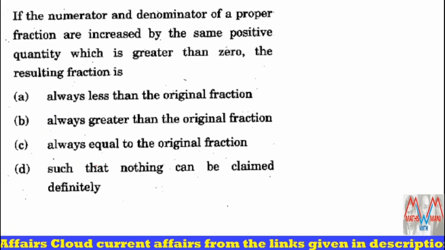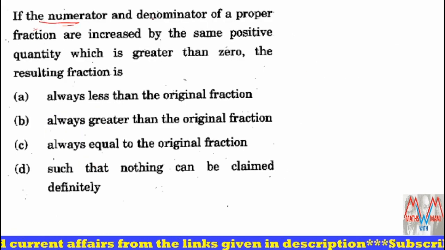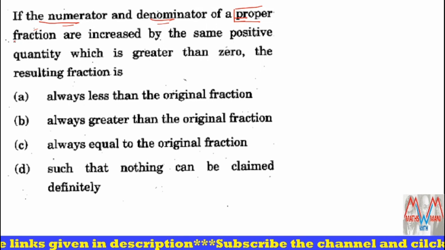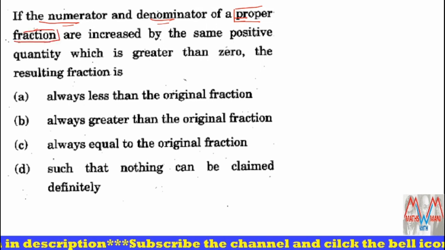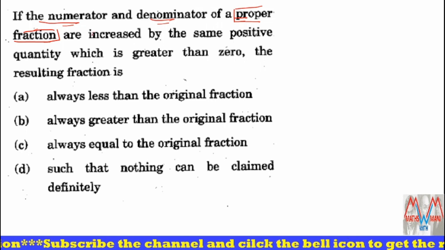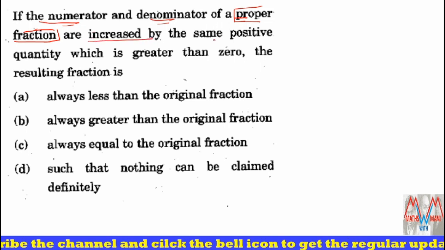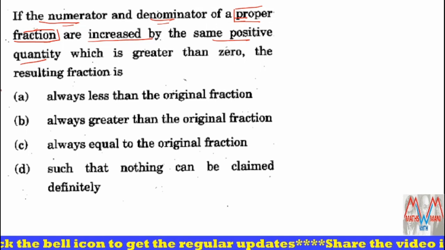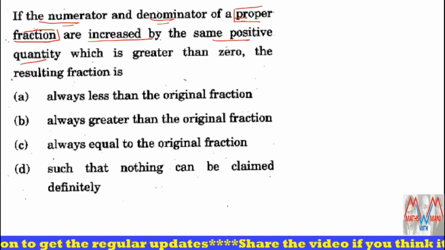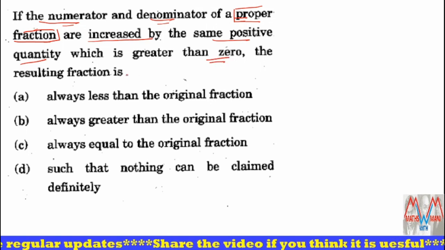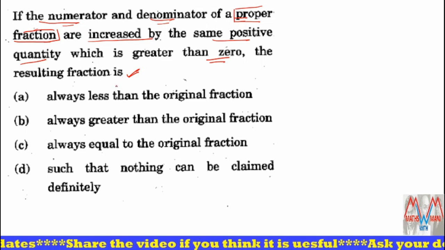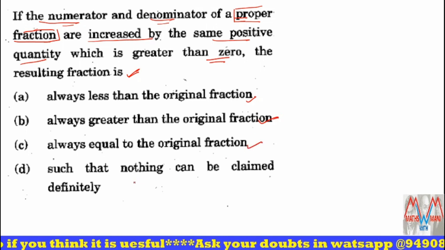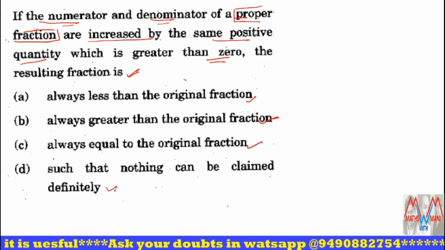And the next one. If the numerator and denominator of a proper fraction, please remember here, proper fraction, are increased by the same positive quantity, that is, the numerator is increased by a positive number and the denominator is also increased by the same positive number greater than 0, then the resulting fraction is: always less than the original fraction, always greater than the original fraction, always equal to the original fraction, or nothing can be claimed definitely.